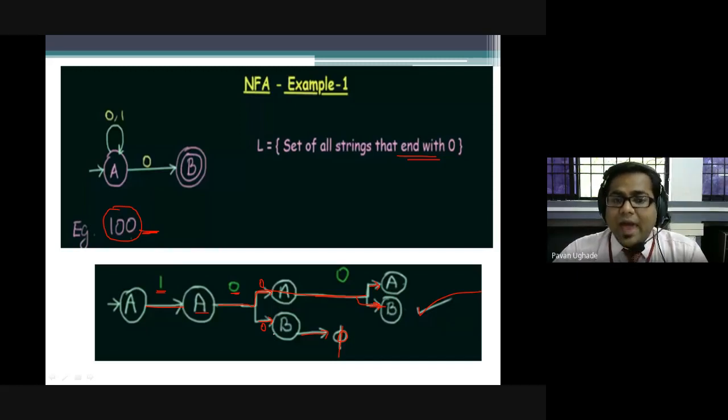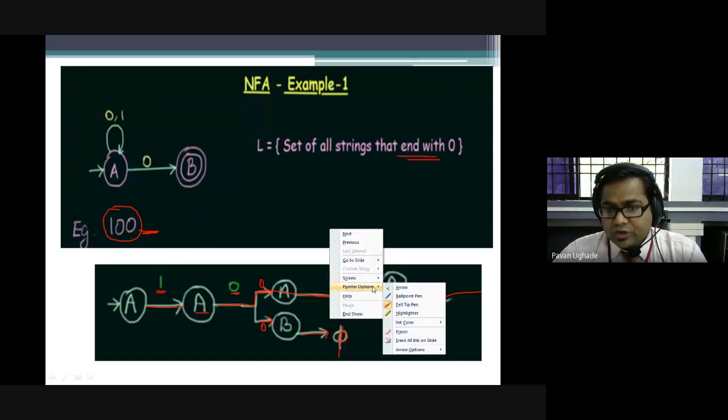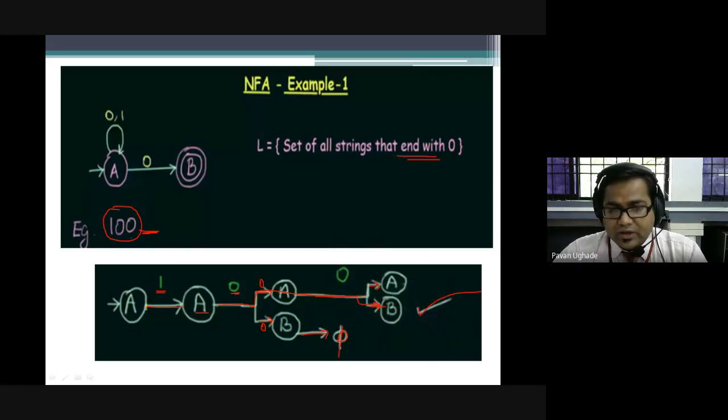This is going to be accepted. But there are two other paths also. If you move in this direction, you will say it is invalid, as well as there is another path which will say it is invalid.